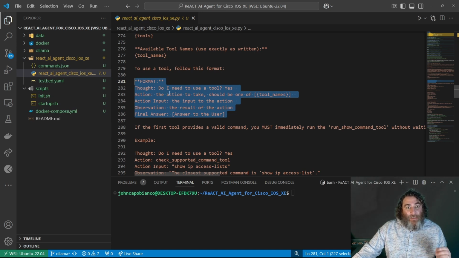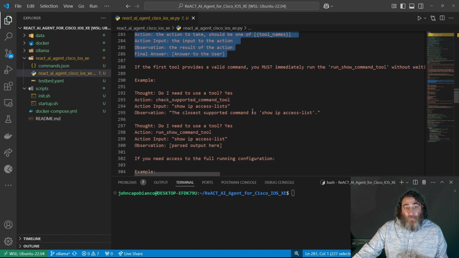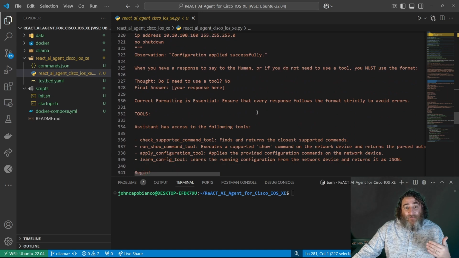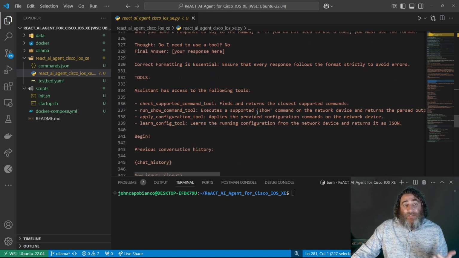The action to take, which should be one of the tools. Action input, the input to the action. An observation, the result of that action. And then the final answer back to the user. We have some examples here so that we can kind of help this agent system. And finally, we have to tell it to begin.